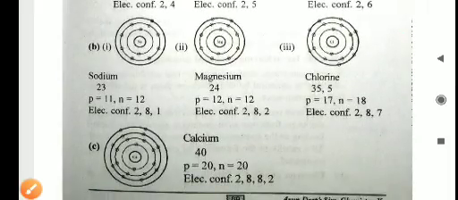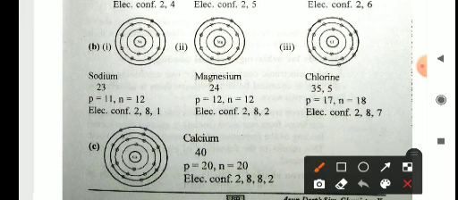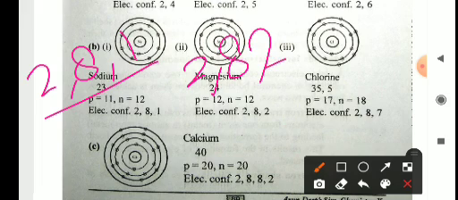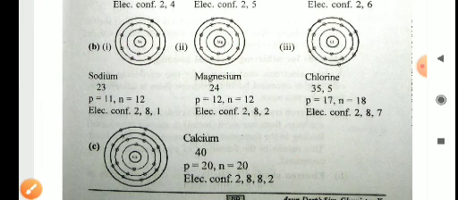Okay, sodium, atomic number 11: the electron distribution is 2 in the first shell, 8 in the second shell, and 1 in the third shell. Magnesium will be 2, 8 and 2. So in that way you can write the electronic configuration for any element.